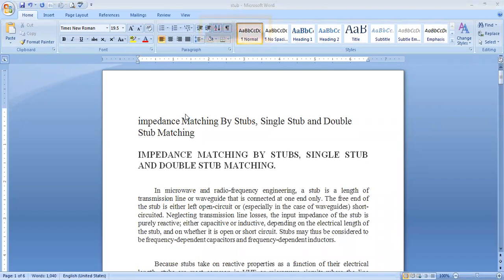I think in the day before yesterday's class, Satish sir told the class about impedance matching, right? What exactly is meant by impedance matching? Why? Because the concept of the stub is especially developed to provide impedance matching. What exactly do we mean by impedance matching?